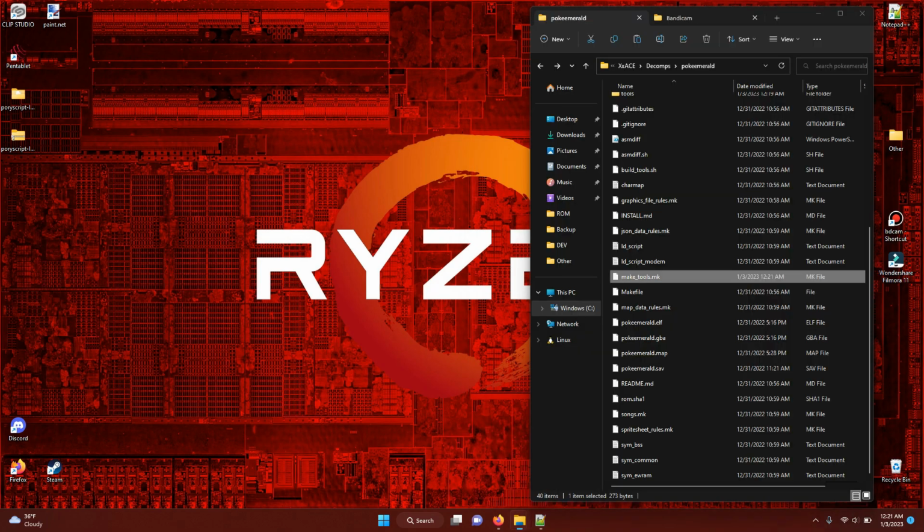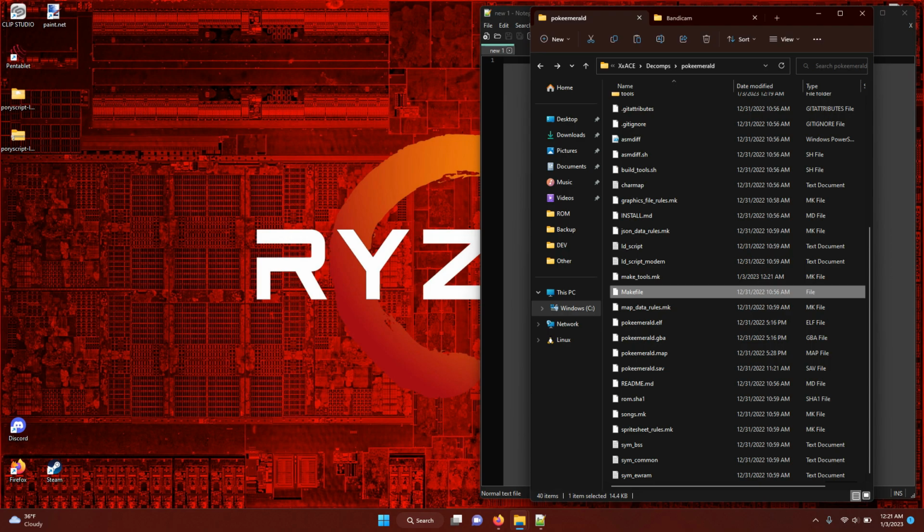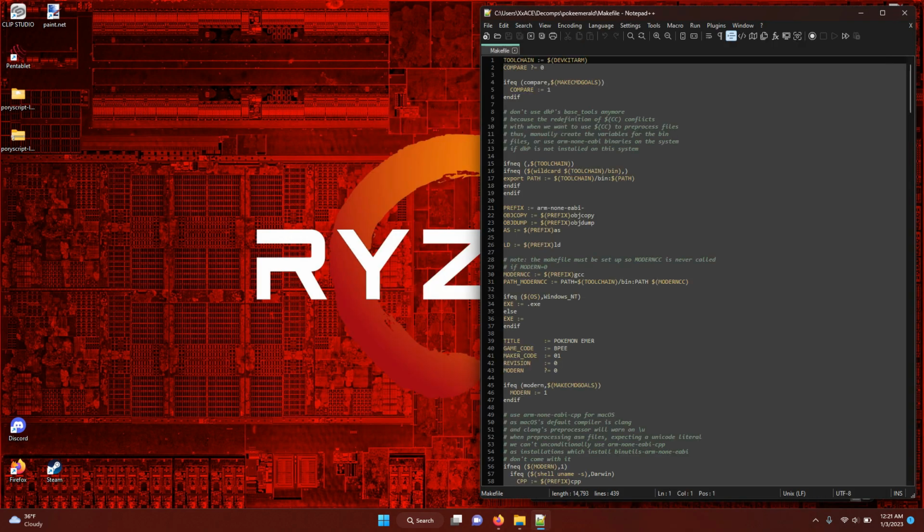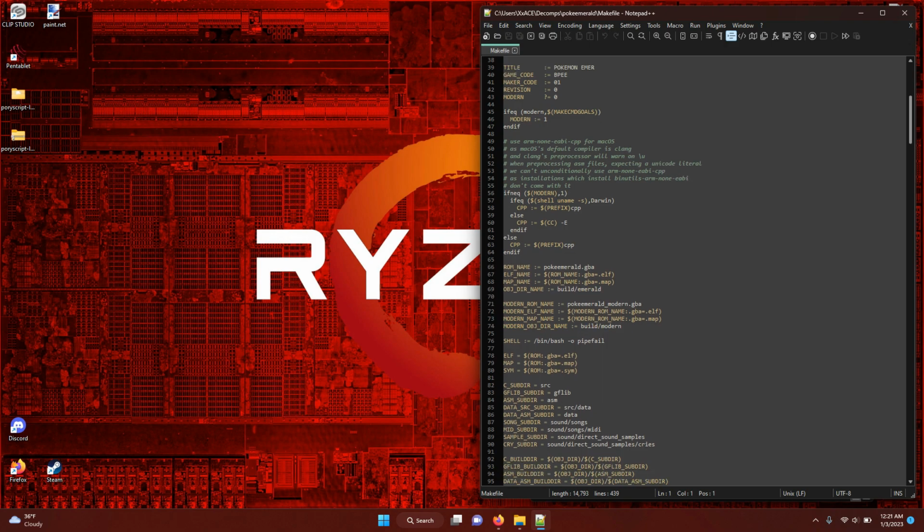Now we need to change the makefile. This one, again, Notepad++. We have to do several things in this file. We want line 134.